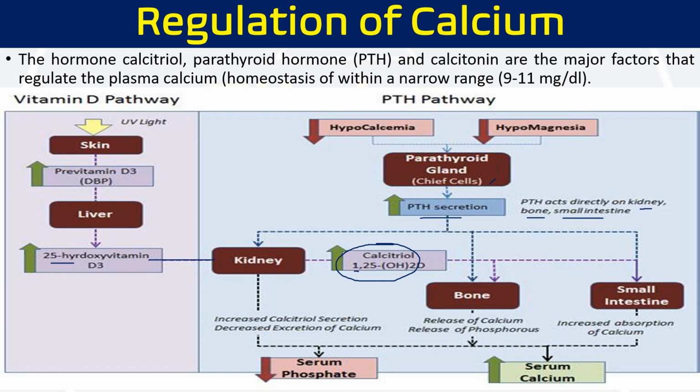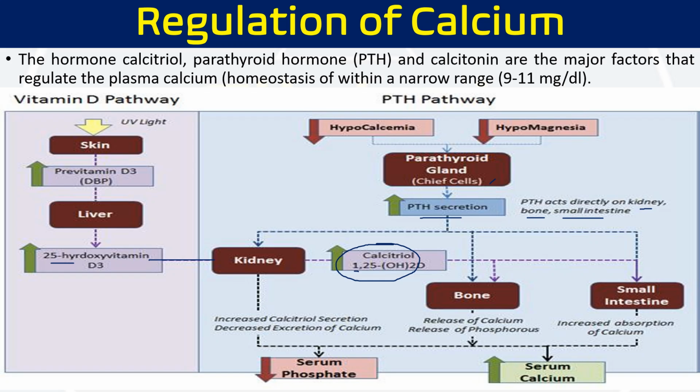Then, let us see how PTH works. Parathyroid hormone is secreted by two pairs of parathyroid glands that are closely associated with the thyroid gland. Parathyroid hormone is a single chain polypeptide which contains roughly 84 amino acids. It is originally synthesized as pre-pro-parathyroid hormone, like insulin, where you might have heard about pre-pro-insulin.